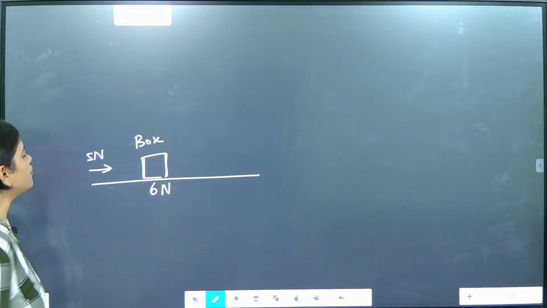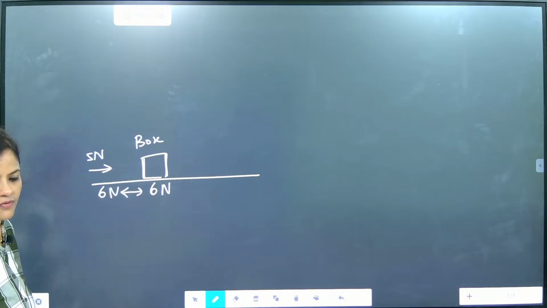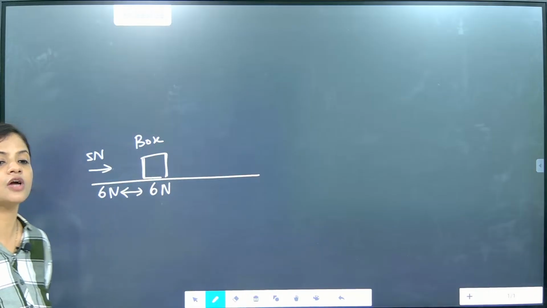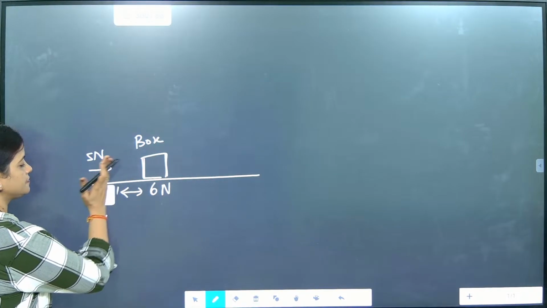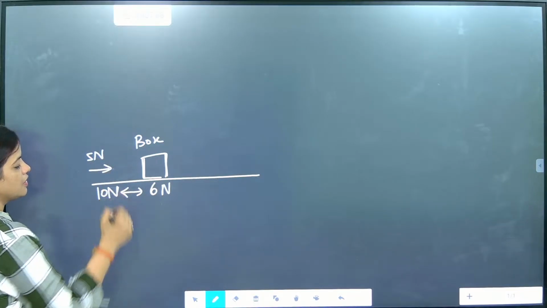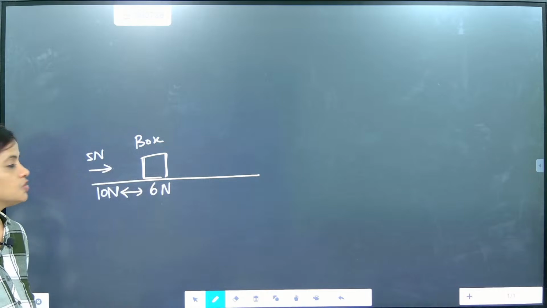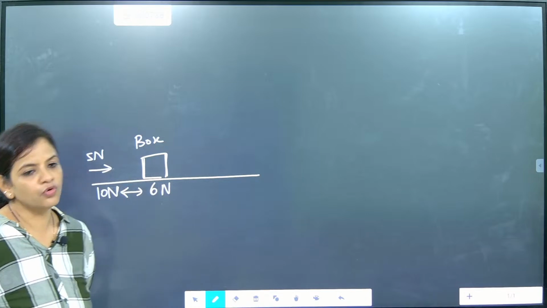If I apply 6 Newton, will the box be moving? No. Here it will counterbalance the force. But if I am applying 10 Newton, will the box move? Yes, the box is moving. So the external force application will move the box.